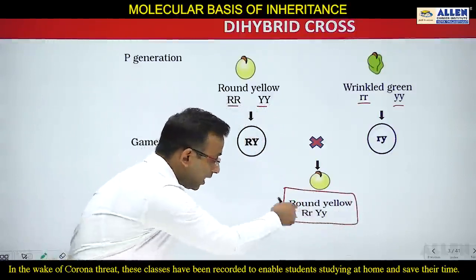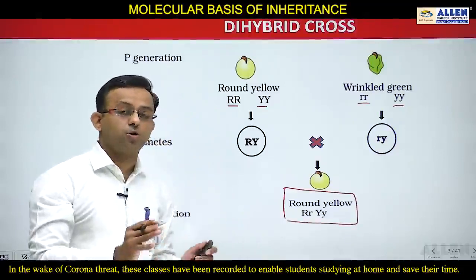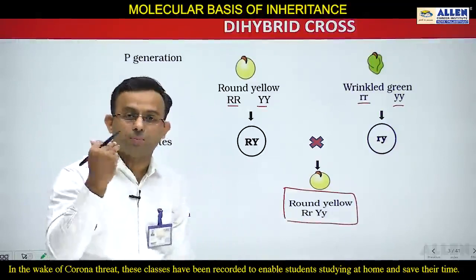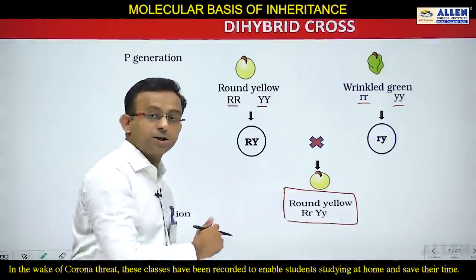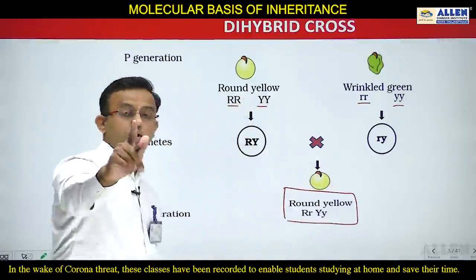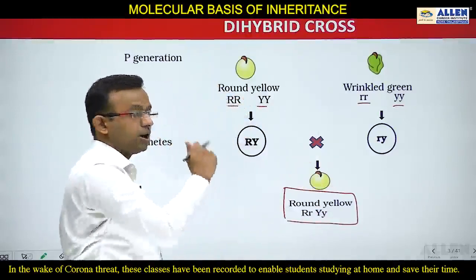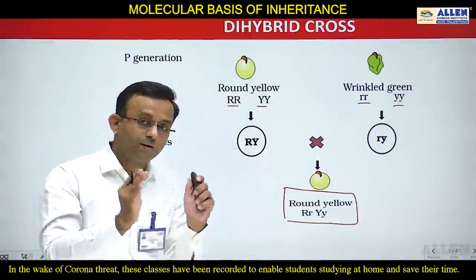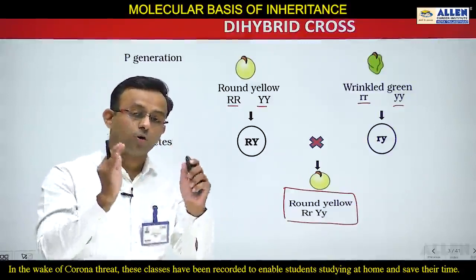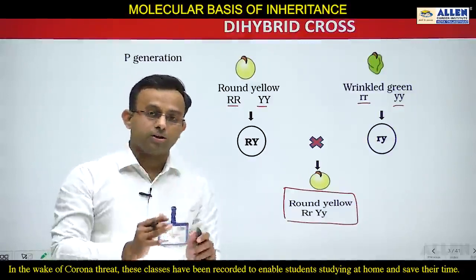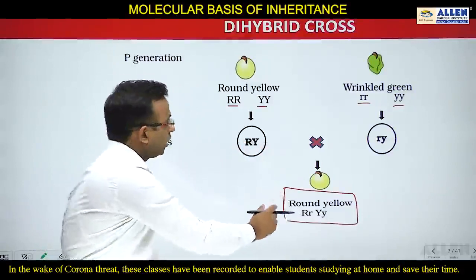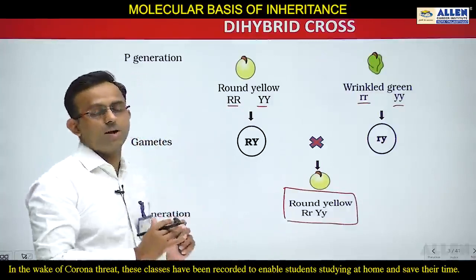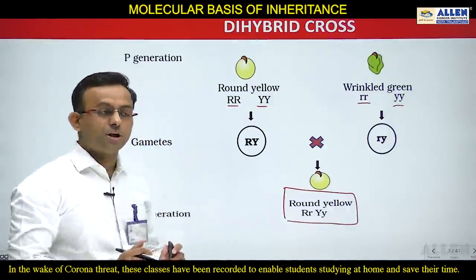You can see two hybrids are there, and that is the reason this cross is known as dihybrid, because in the F1 generation the heterozygous form appears. This F1 generation resembles one of the parents, and that parent is the dominant parent. From the F1 generation of this dihybrid cross, you can also conclude the law of dominance. Now after the F1 generation, what happened?